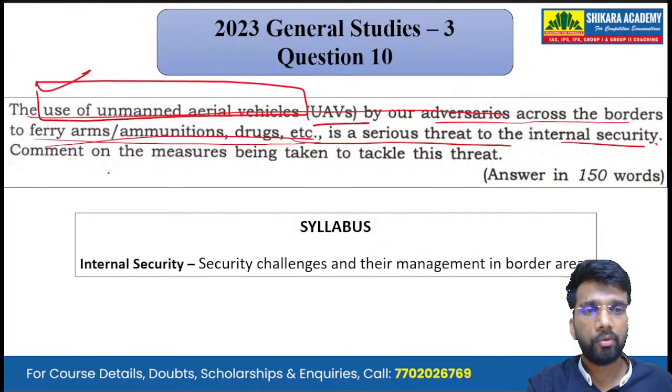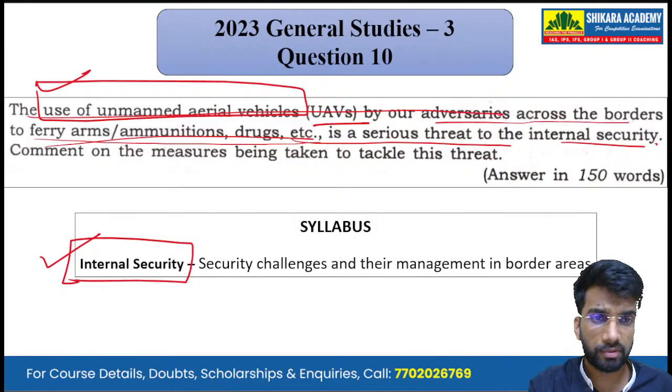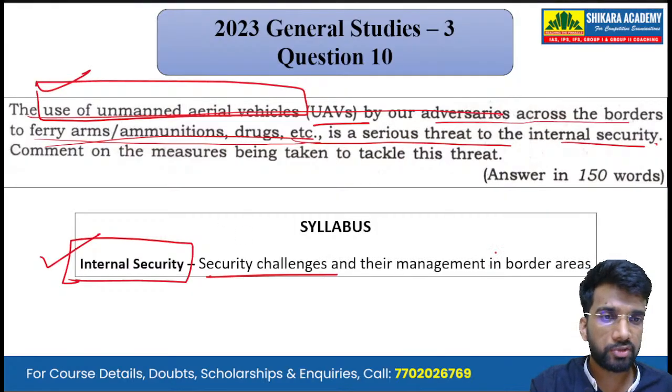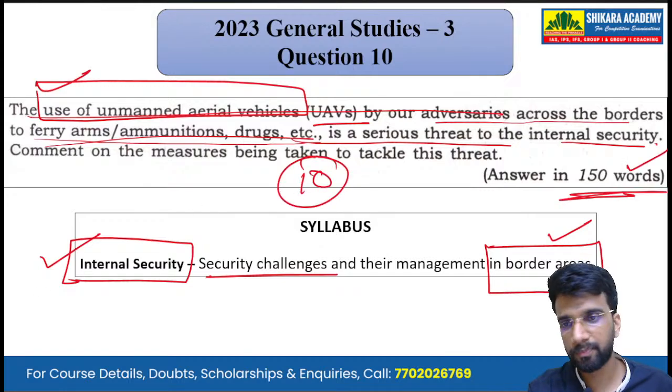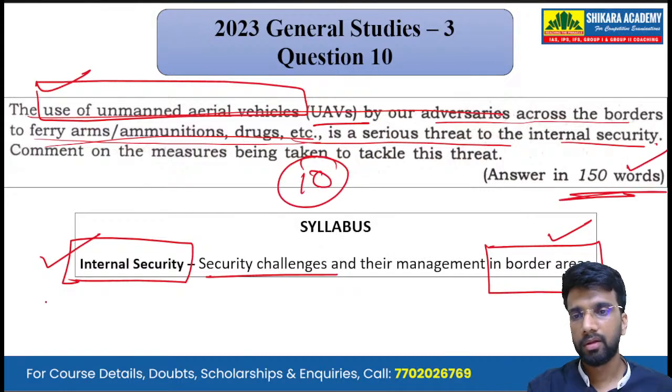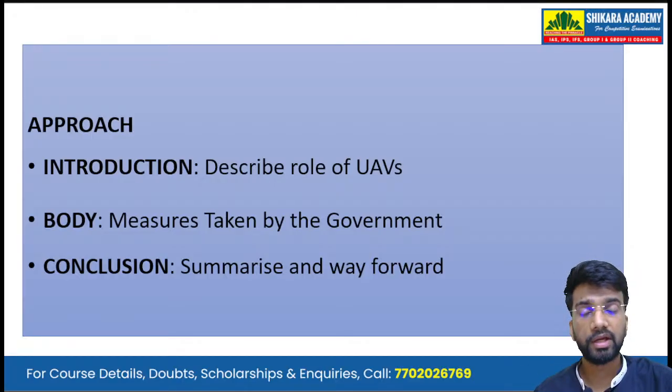Now mapping it with the syllabus, we can see that it has been asked from the subject of internal security, and the topic is challenges and their management in the border areas. It is a 10-mark question. The approach that we'll take in writing the answer is that in the introduction we address the introductory statement by describing how the adversaries are using UAVs.